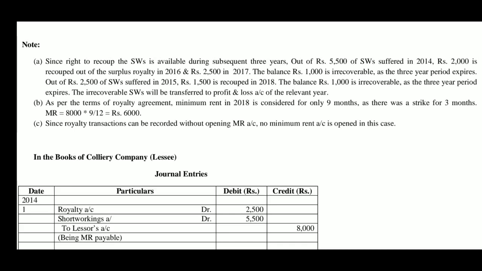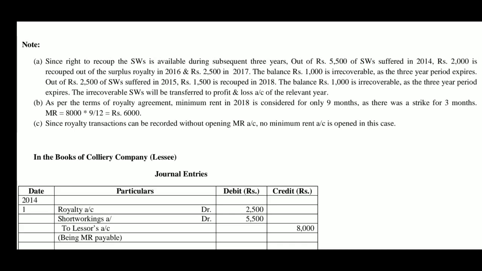So, minimum rent is equal to 8000 into 9 by 12. That means 8000 is the minimum rent for 12 months and we have to consider for 9 months. So, 8000 divided by 12 into 9, it comes to 6000 rupees, which is shown in royalty chart also.